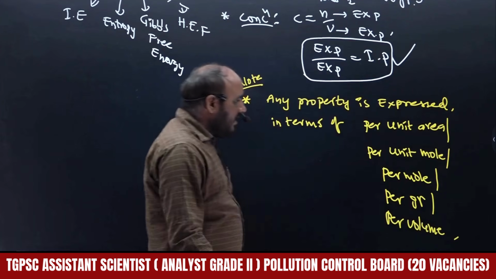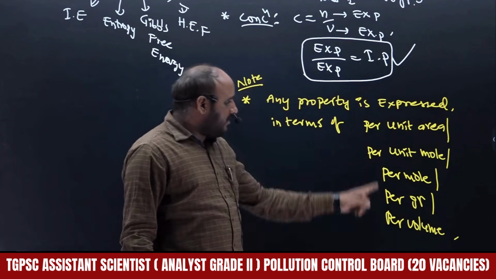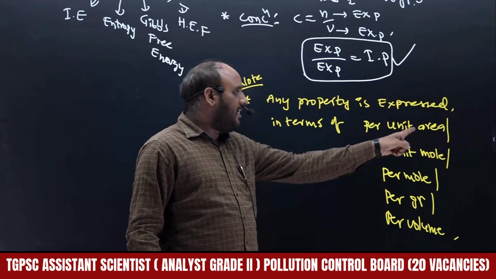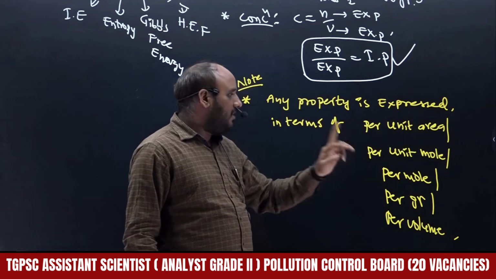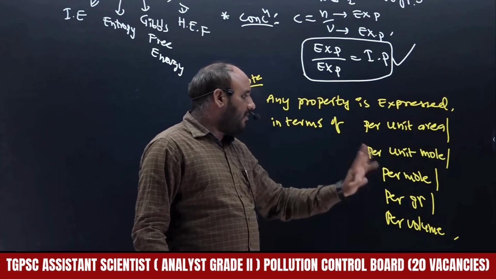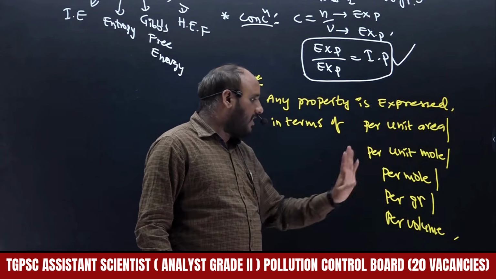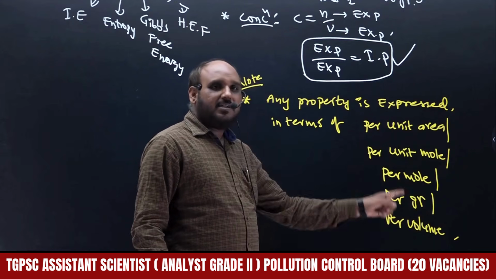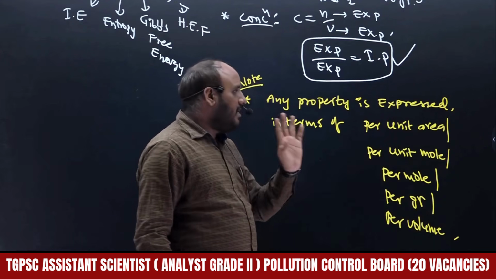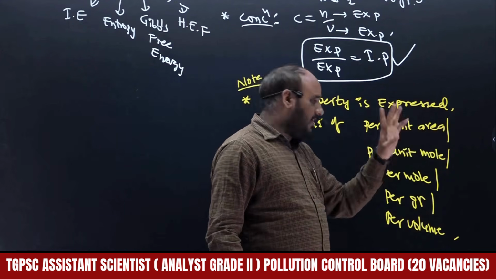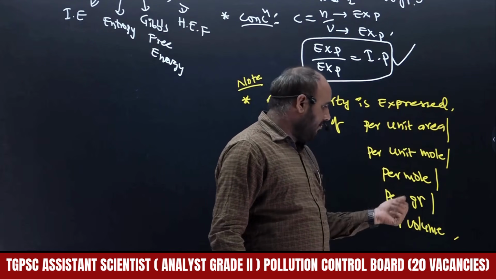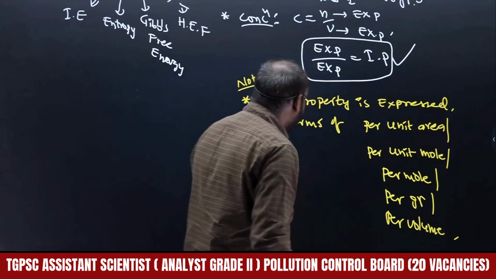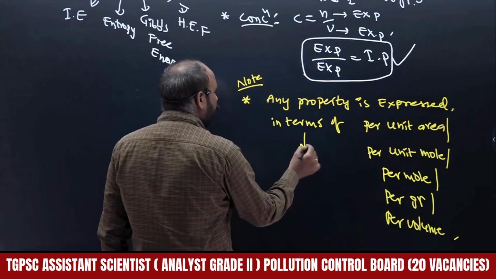Means all are expressed per particular unit. Unit area means area will be 1, unit mole means mole will be 1, unit gram means per gram, unit volume means per volume. These are all expressed per 1 only. Per mole means 1 mole, per gram means 1 gram, per volume means 1 volume. So all these properties become what? Intensive properties.